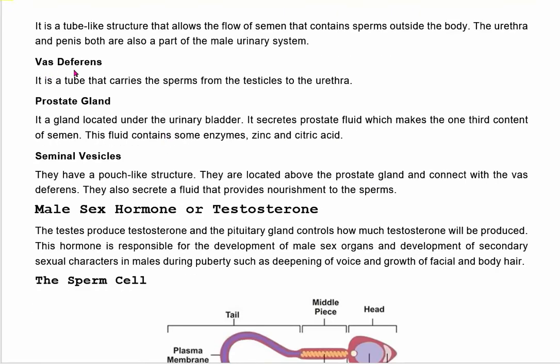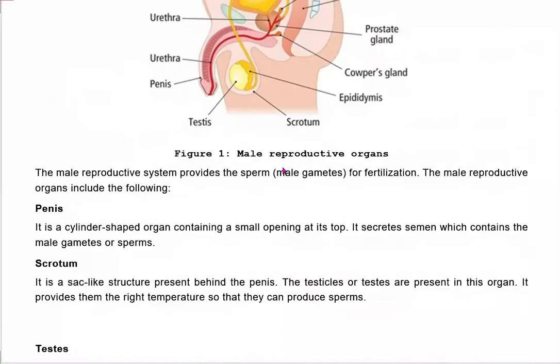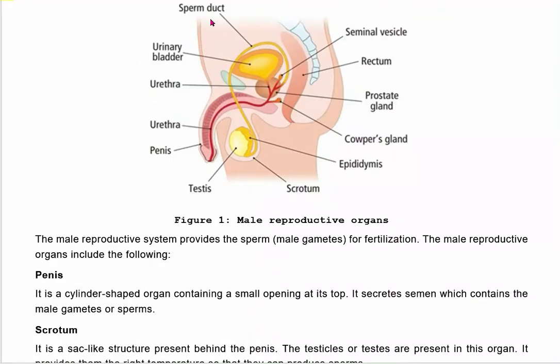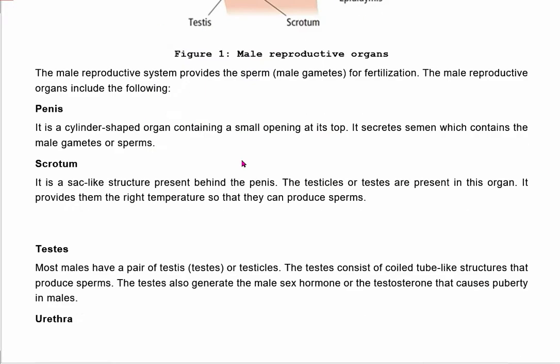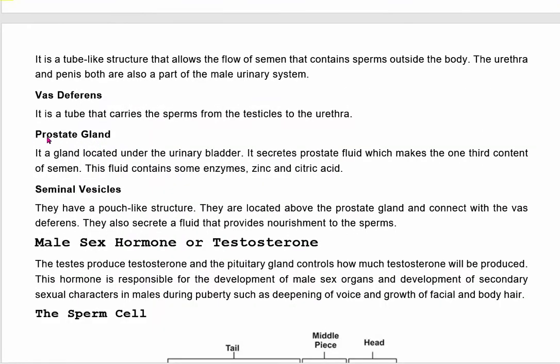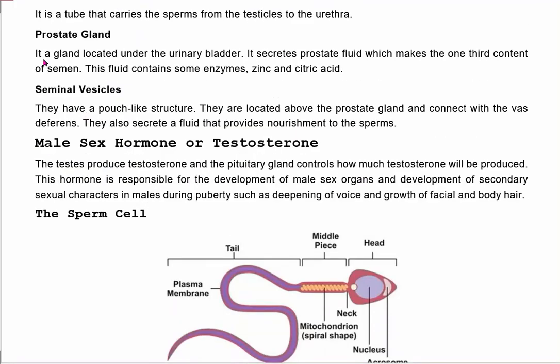The next is vas deferens. It is a tube that carries the sperm from testicle to urethra. From testis to urethra. This is the sperm duct. This sperm duct is also called vas deferens. Vas deferens is the sperm duct. The next one is the prostate gland.